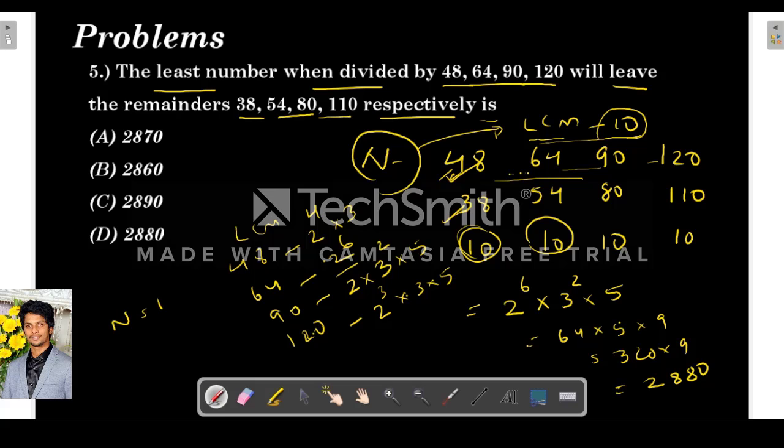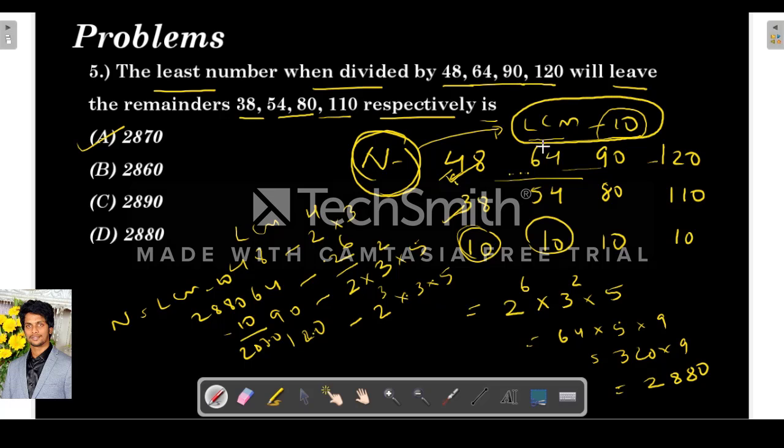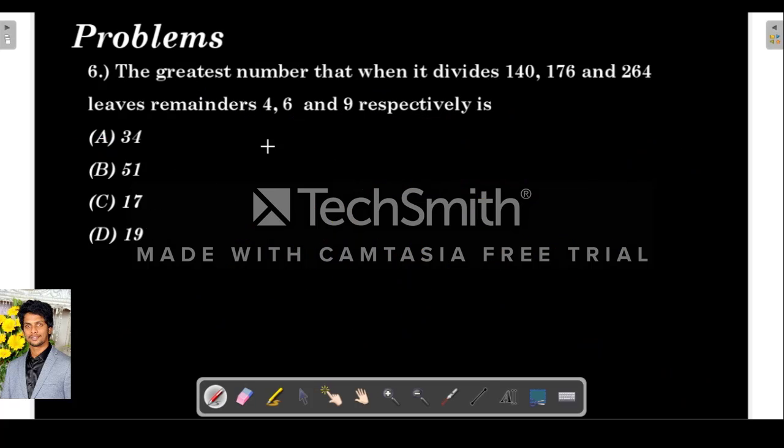2880. So the n is LCM minus 10, right? So the LCM is 2880 minus 10, which is 2870. That is our answer. Basically the question tells us that whatever the number n is, when it is equal to LCM minus 10, only in such a case will the difference between the divisor and remainder be the same for each case. So we find the LCM, and the answer is LCM minus 10, which is 2870.